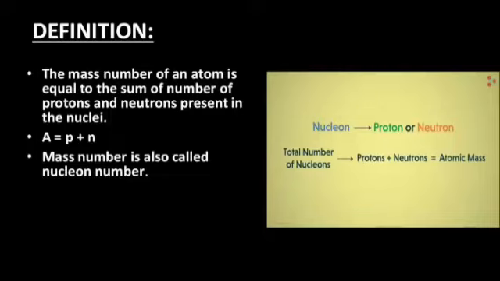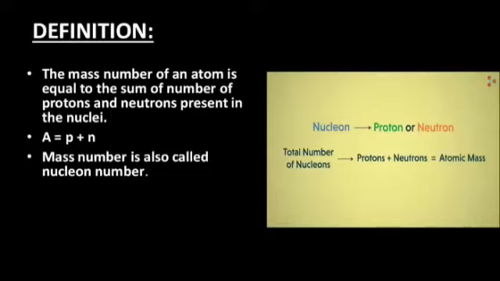So we can also call mass number and atomic number as nucleon number, because the mass of an atom is basically because of the nucleons present in the nucleus, protons and neutrons present in the nucleus.